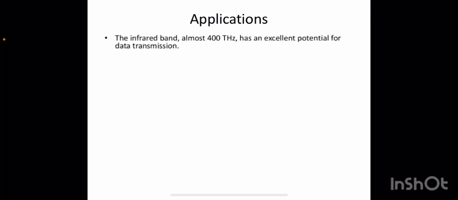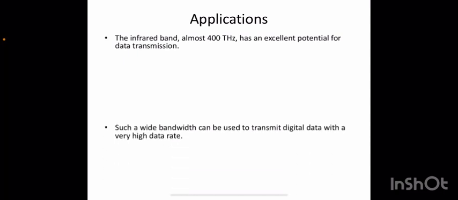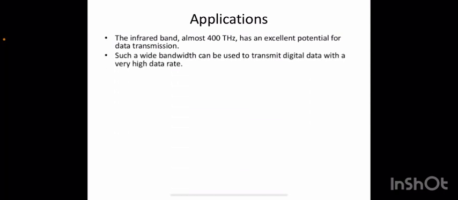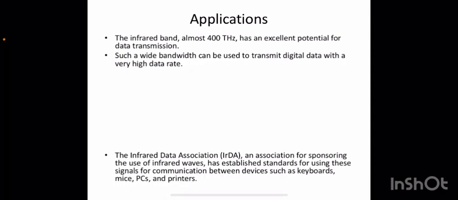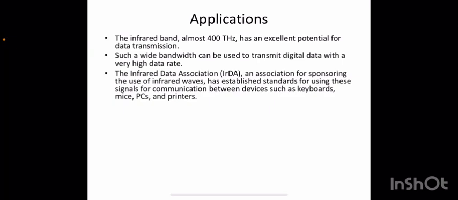As for applications of infrared, its high frequency range, that is 400 terahertz, has excellent potential for data transmission. Such a wide bandwidth can be used to transmit digital data with a very high data rate. The Infrared Data Association, an association for sponsoring the use of infrared waves, established a standard for using these signals for communication between devices such as keyboard, mouse, PCs and printers. We can use this type of infrared.